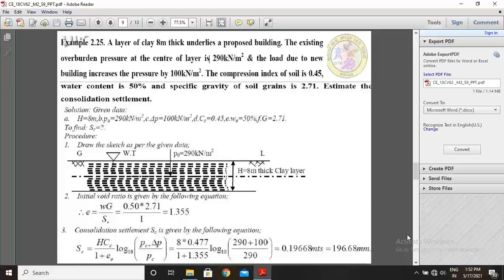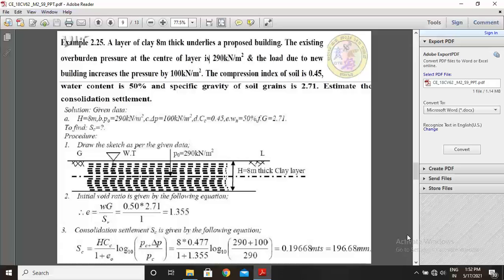Let us see how to solve this problem. Solution, given data: H is 8 meter, P naught is 290 kilonewton per meter square, delta P is 100 kilonewton per meter square, Cc is 0.45, natural water content is 50%, specific gravity of soil grains G is 2.71. To find SC, that is the consolidation settlement.